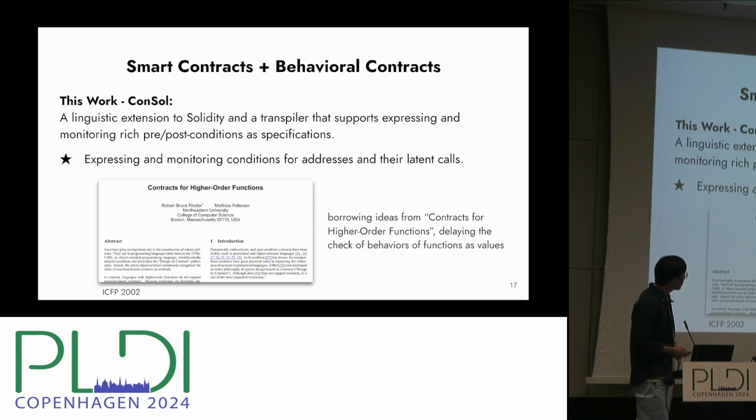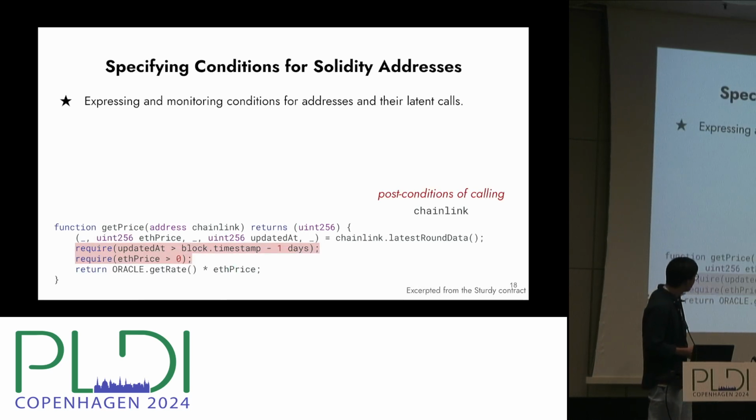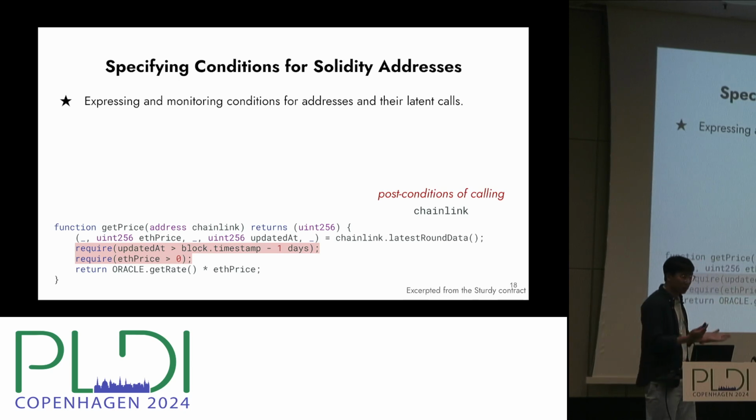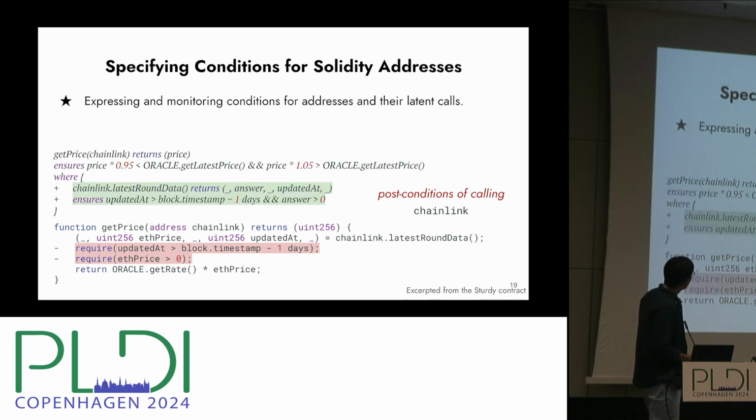Right. Before I talk about the actual mechanisms, we can revisit this function and look at the example here and how the actual specification looks. Right. Here are two additional require statements. This is actually simplified from a real-world smart contract program. And there are two require statements to check the updated time and also the returned price for certain security reasons. And we don't really have to annotate those things here.